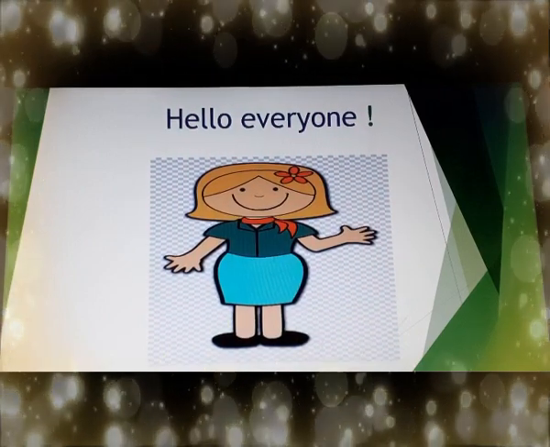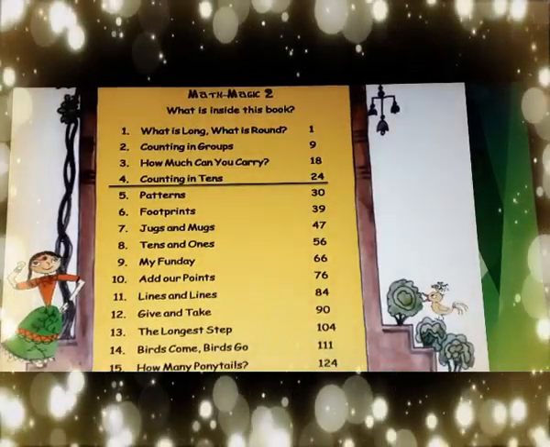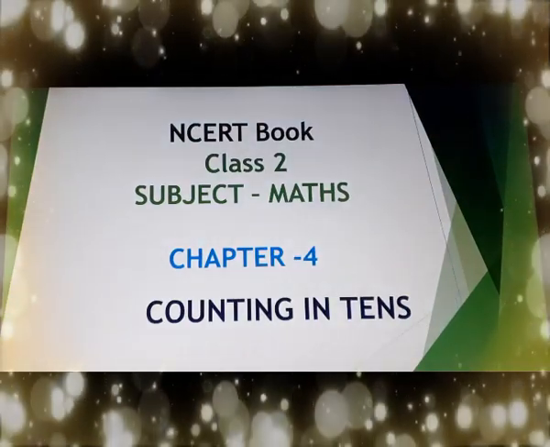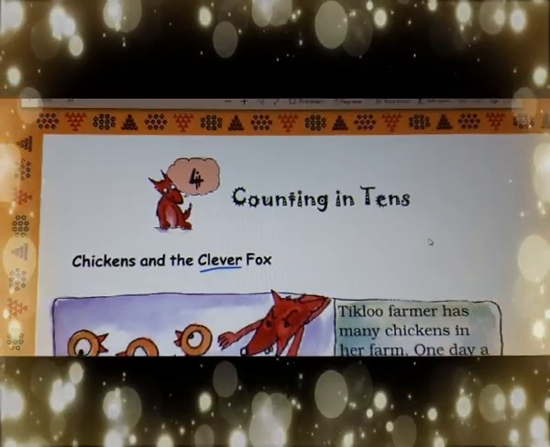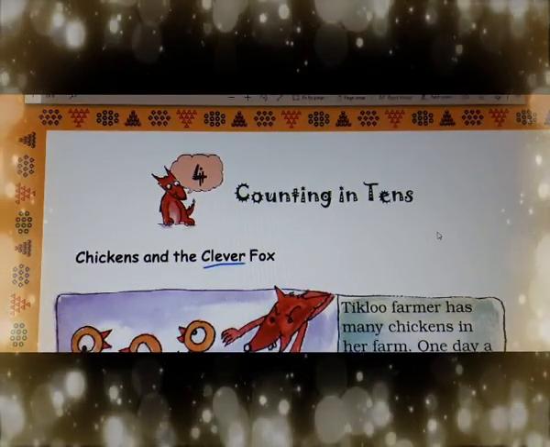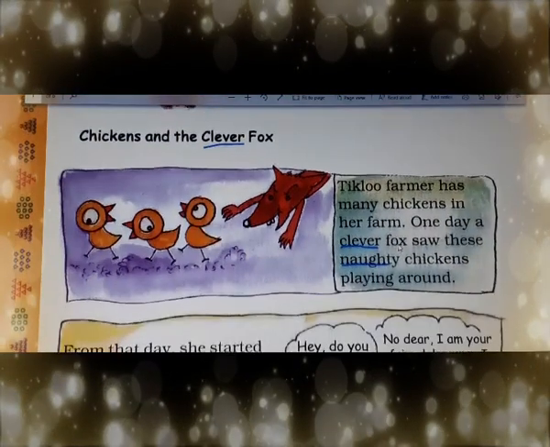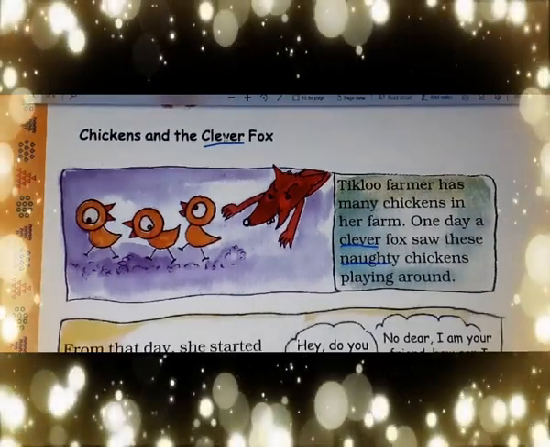Hello everyone. Today we will start our new chapter, chapter number 4, counting in tens. In this chapter we will learn about place value and grouping of tens. Now, chickens and the clever fox.